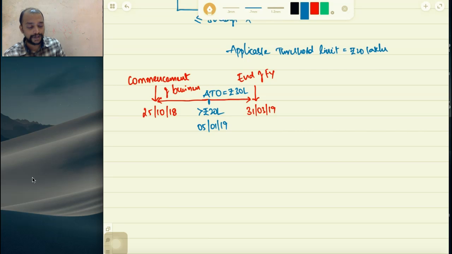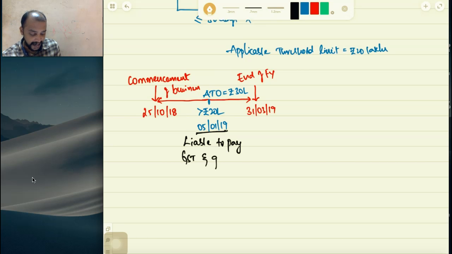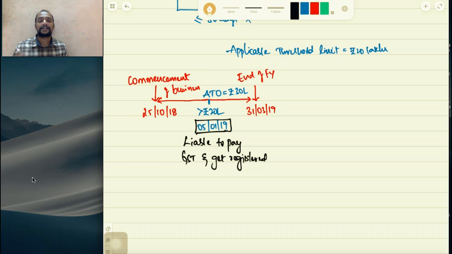Now, 5/1/2019 is the date on which that person is liable to get registered and liable to pay GST. So 5/1/2019 is the date on which that person becomes liable to pay GST and get registered.